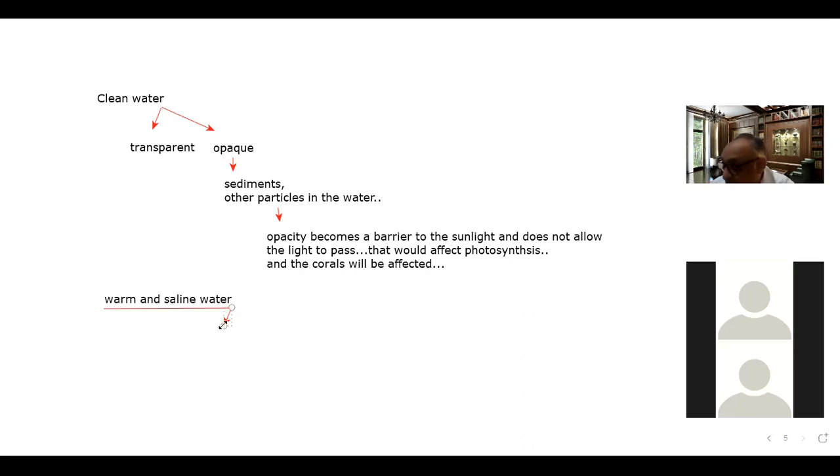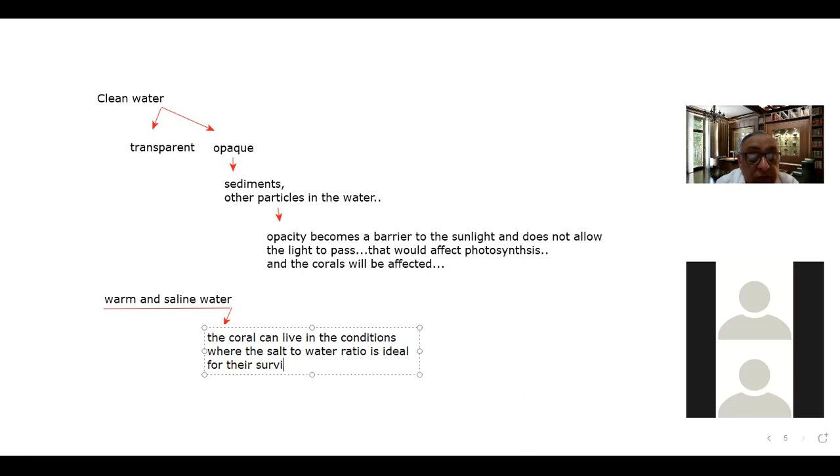And as far as the saline water, means salt water, is concerned, corals can live in the conditions where the salt to water ratio is ideal for their survival, because neither can they survive in too much saline water, nor can they survive in too less saline water.